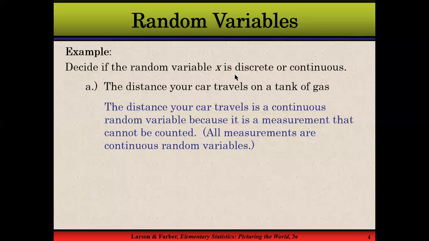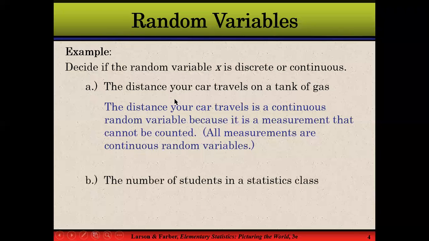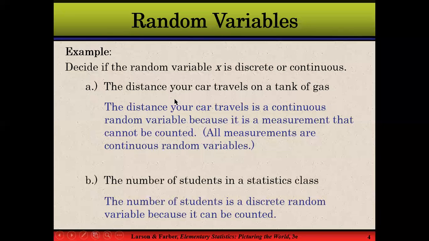Next, for example, the number of students in a statistics class. I cannot say that there are 20.5 students or 16.5 students in my class. You can only say there are either 16 students or 17 students. When we talk about whole numbers, we are talking about discrete variables. So the number of students in a class is a discrete variable.